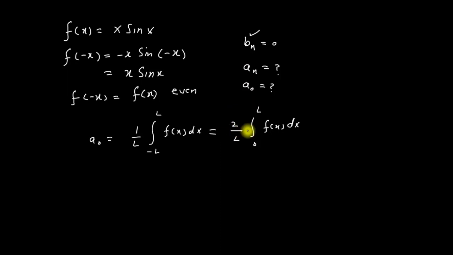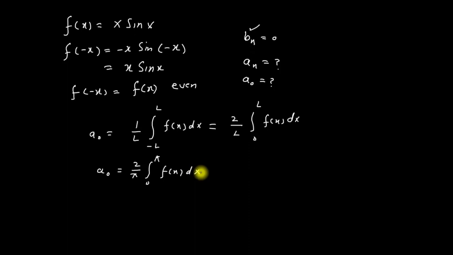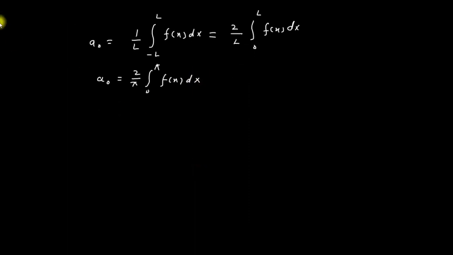Here we have the limits from minus pi to plus pi. So we can write a naught is equal to 2 divided by pi integration from 0 to pi f of x dx. This is the equation for a naught.